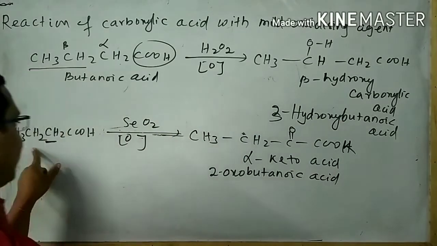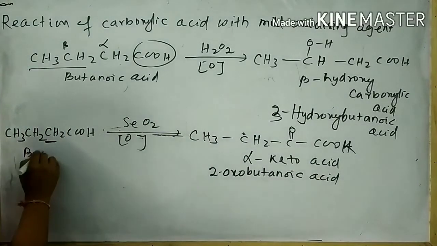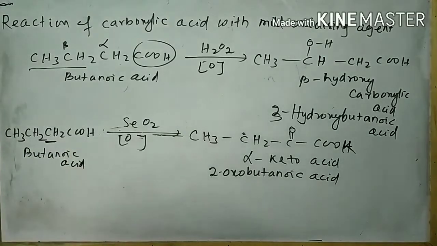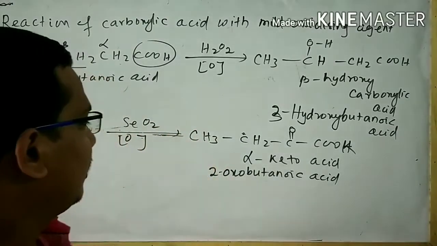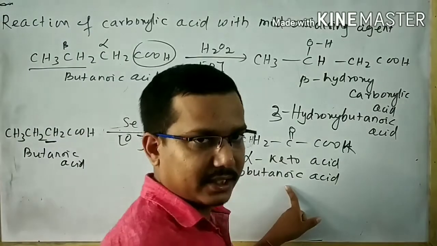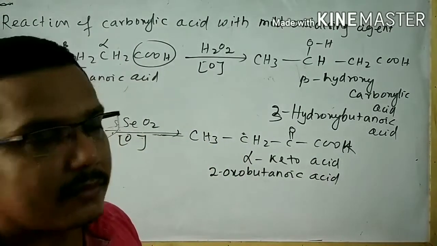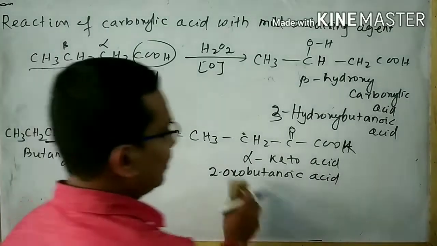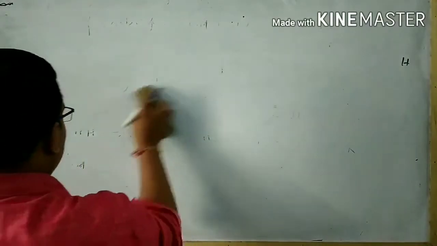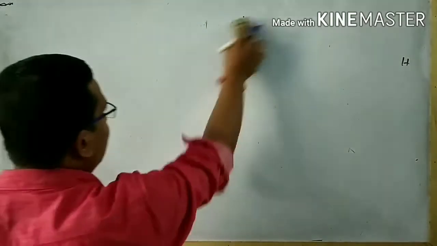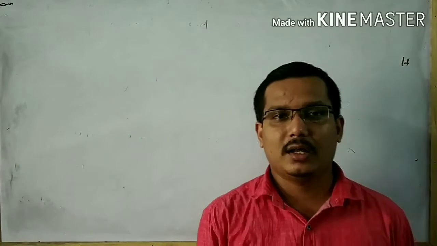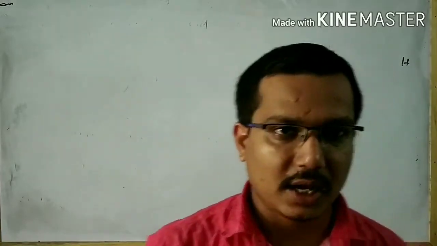So what is the statement for this reaction? When butanoic acid undergoes oxidation with selenium oxide, then 2-oxobutanoic acid is formed. That is all about the reaction of carboxylic acid with a mild oxidizing agent. Next, I will discuss some reactions which generally occur due to the hydrogen atom present in the carboxylic acid.